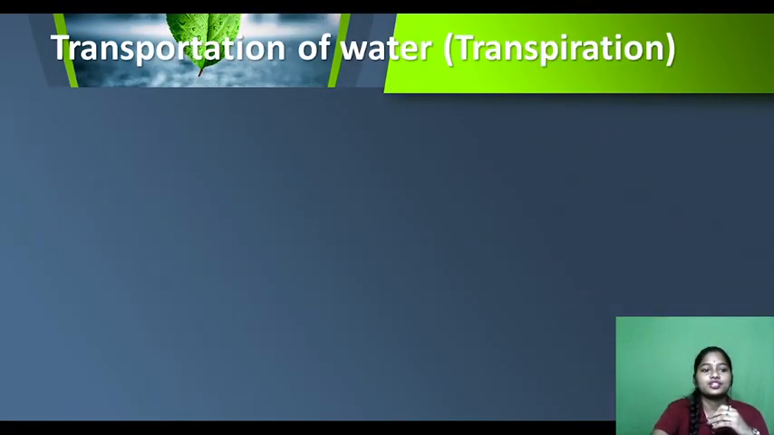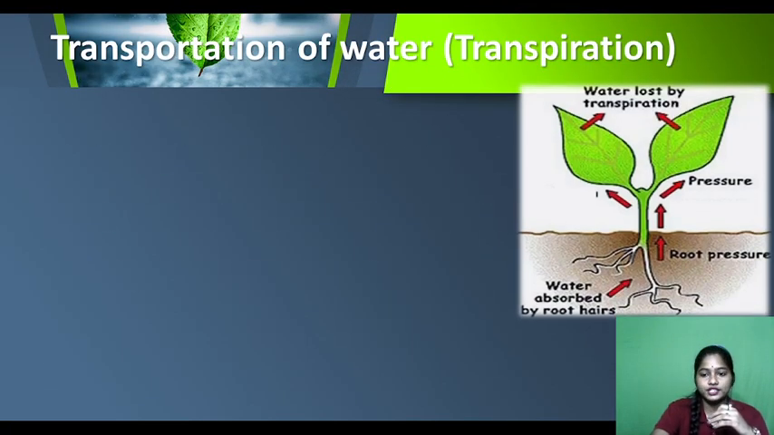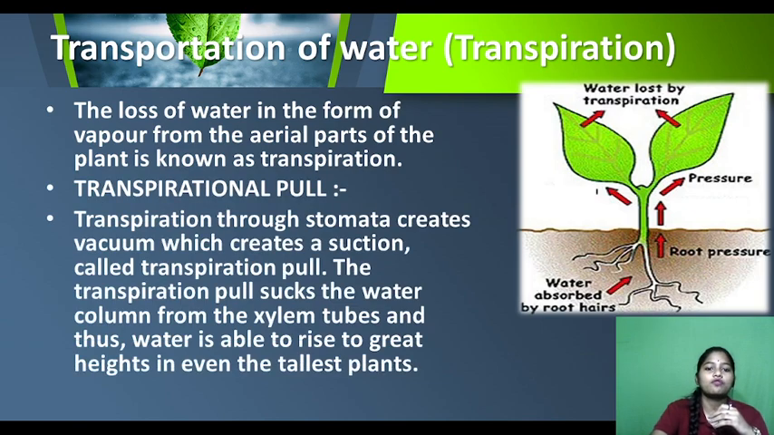So next is transportation of water through transpiration. See, the loss of water in the form of vapor from the aerial parts of the plant is known as transpiration. So transpiration happens in the upper part of the leaf, right? So the loss of water takes place. Why? See, transpiration through stomata creates a vacuum which creates a suction.